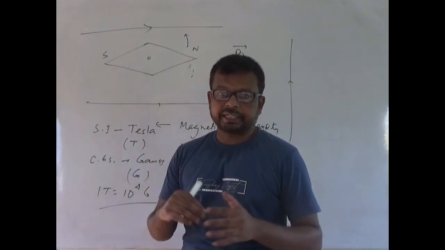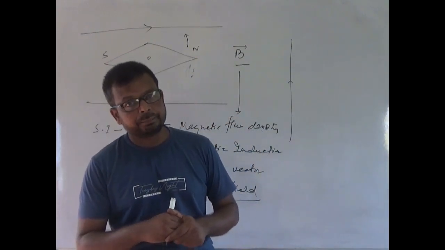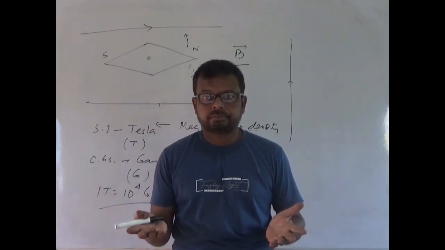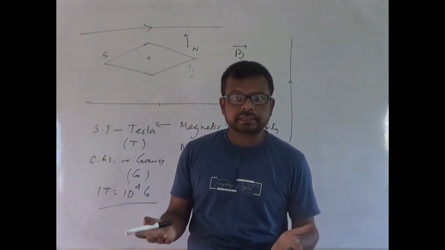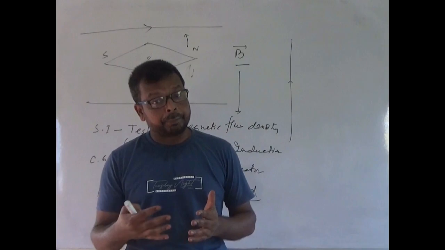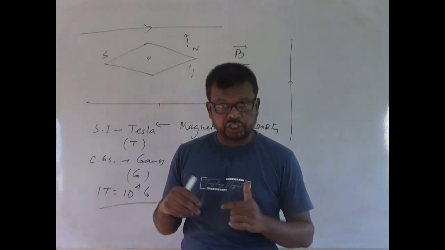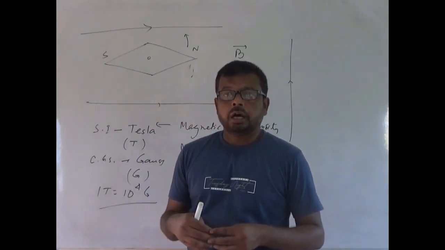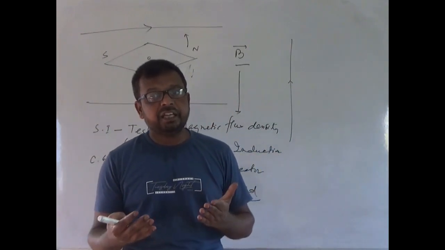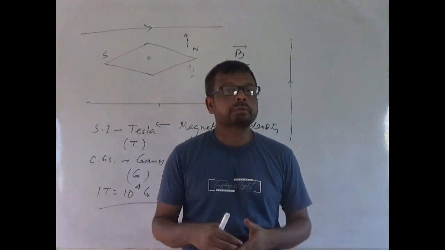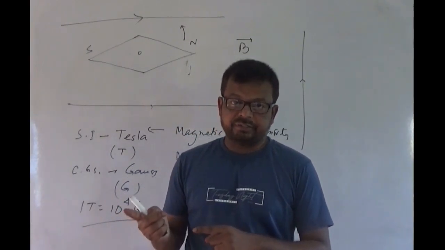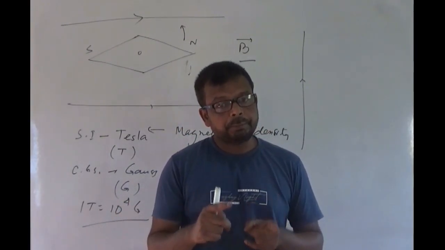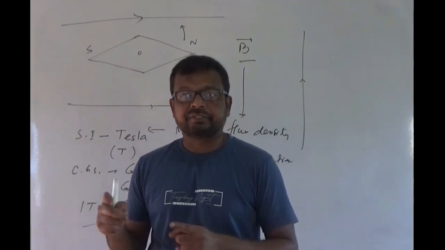Some properties of magnetic field B. Magnetic field B is a vector quantity. That means it has both magnitude and direction. It can be time dependent. That means it can change with time. B depends upon the permeability of the medium. More than one magnetic field can be added vectorially to give the resultant magnetic field.